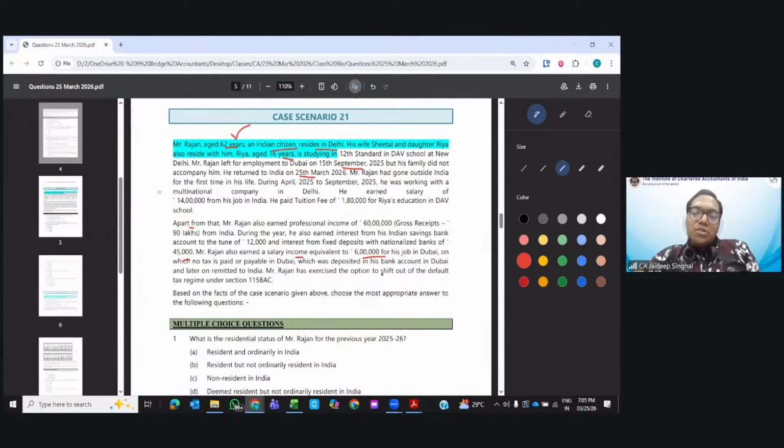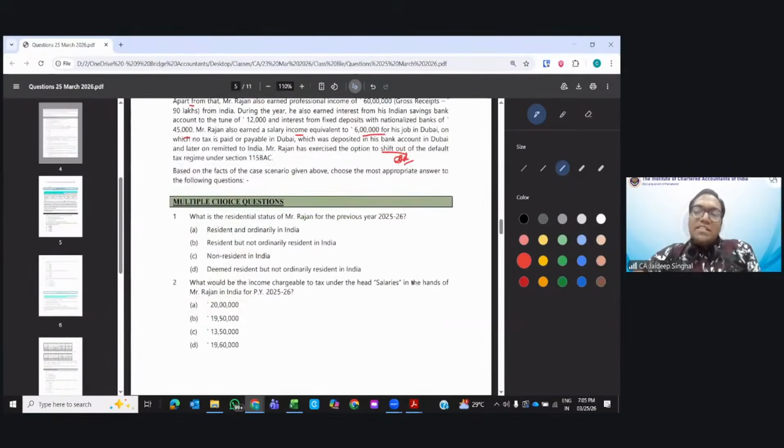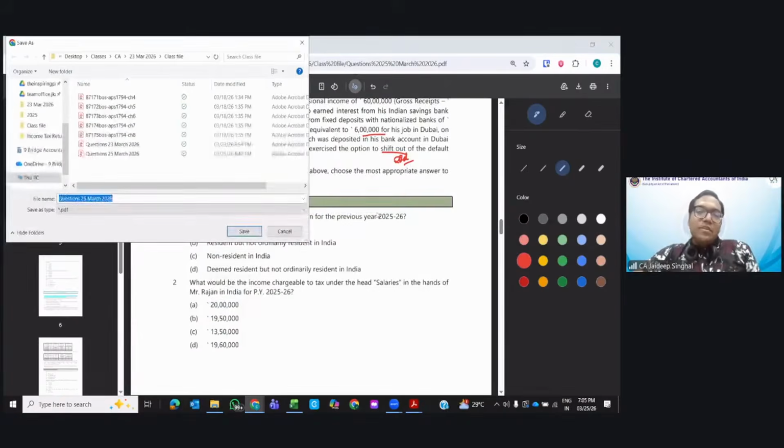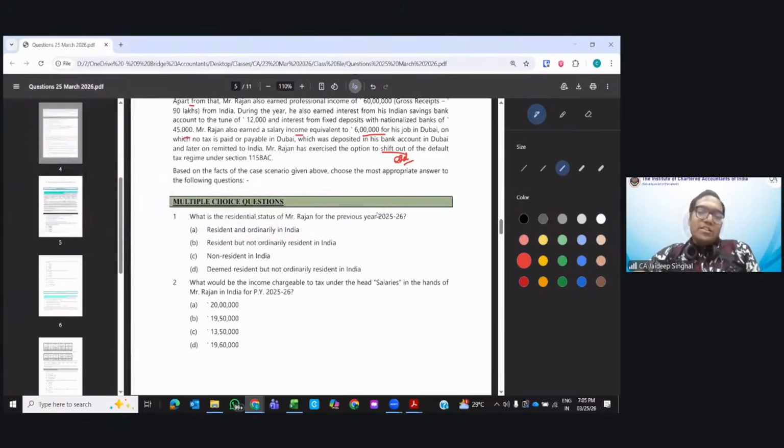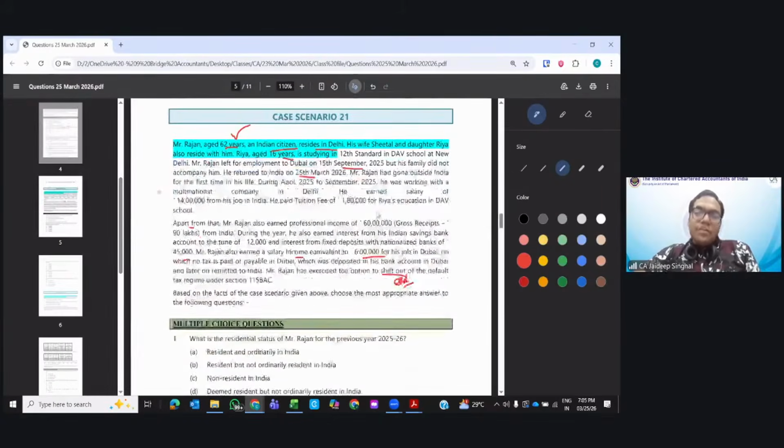Mr. Raj has exercised the option to shift out. It means old regime. Old regime. Clear? What is the residential status? Tell me.